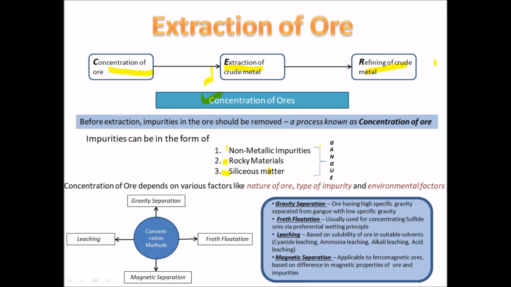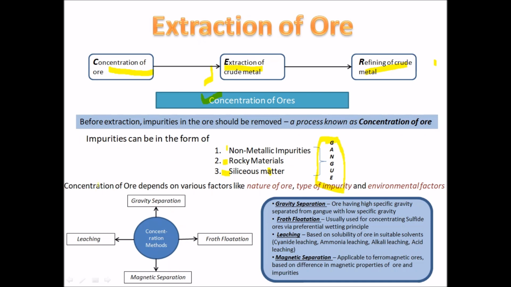All these three are called gangue particles. So gangue are the impurities present in the ore in the form of non-metallic impurities, rocky materials, and siliceous matter. They have to be removed.